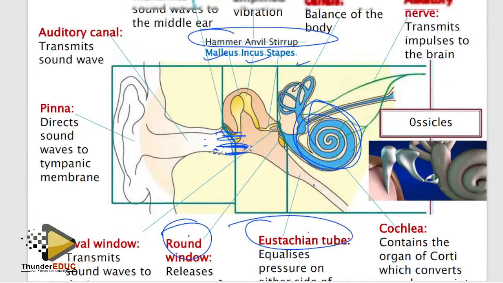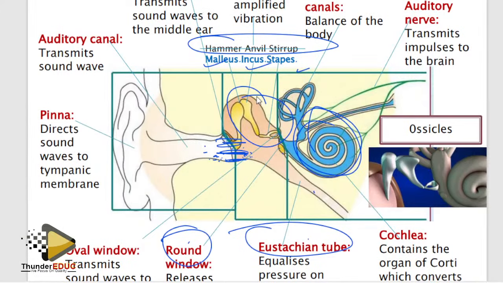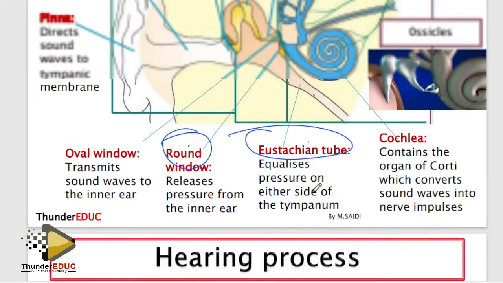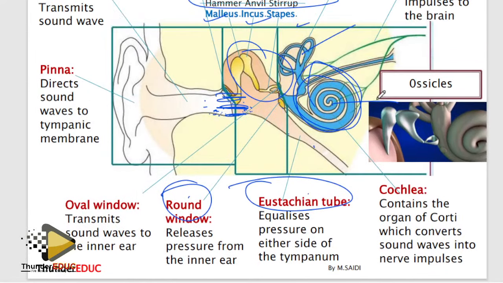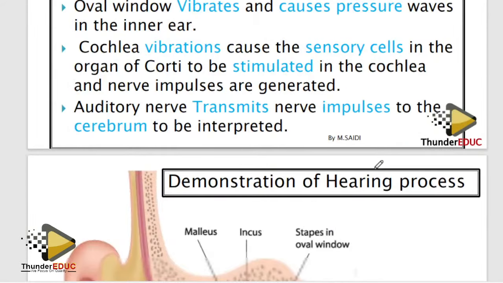The ossicles' function is to amplify the vibration. They also transmit sound, but amplification of the vibration is the key. The sensory cells found in the cochlea are the organ of Corti, and the sensory cells found in the semicircular canal are the maculae and utriculus. Simple, you are done. Hearing process: name, part, function, and in their order. Then the hearing process is done.